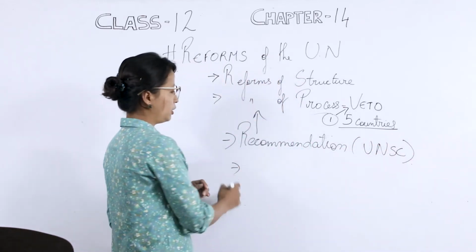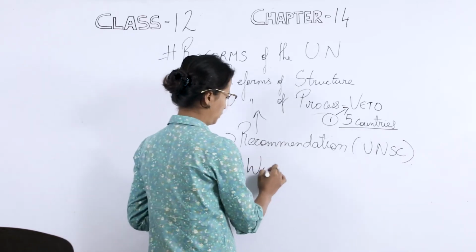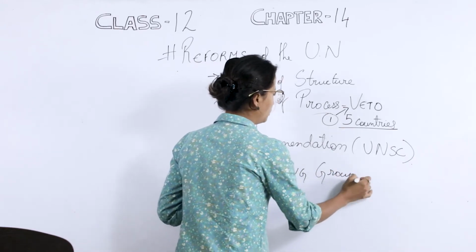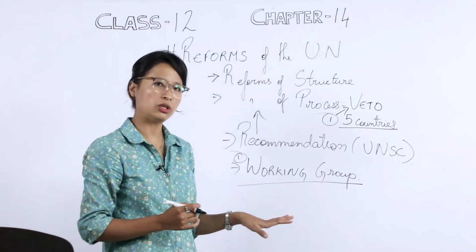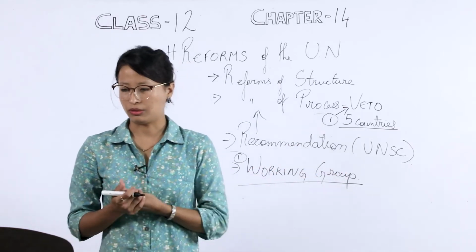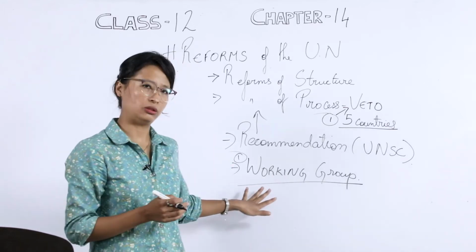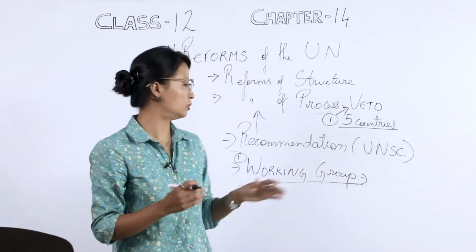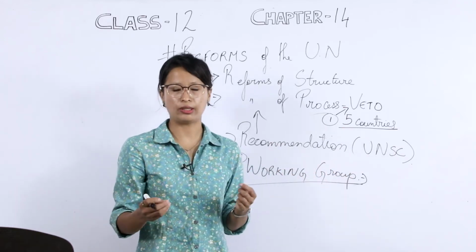So there are 2 recommendations, okay? The first is the working group. This working group is the first group that was initiated so as to bring about a recommendation to the UNSC. Now, this open-ended working group was initiated by the General Assembly. The purpose of this working group is to point out recommendations on how the UNSC can be more democratic in its functioning.